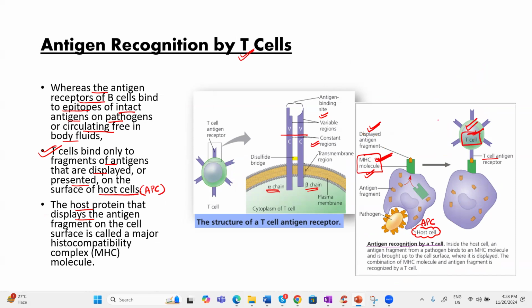So I hope in this short video we have understood how B and T lymphocytes get activated by binding to the antigen molecule through their receptors. Is it clear? I hope this video might be helpful for you.